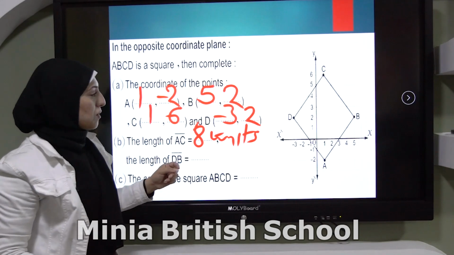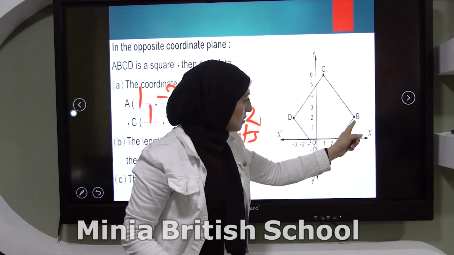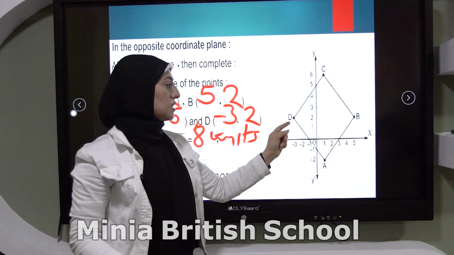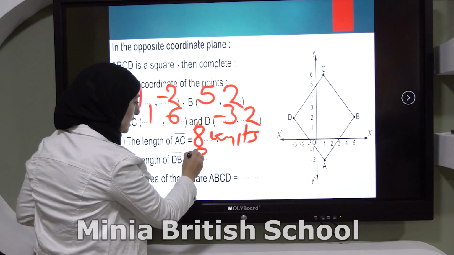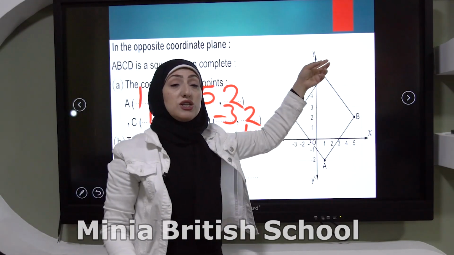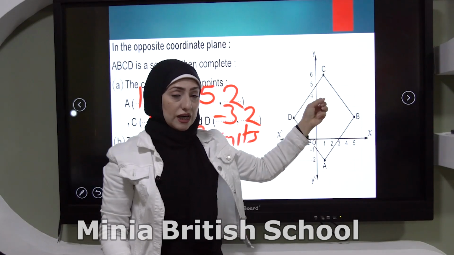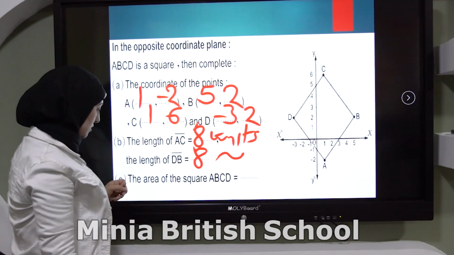The length of BD. It will be 5 minus negative 3. It means 8 units also. Yes, because these are the diagonals of the square and they should be equal in length.